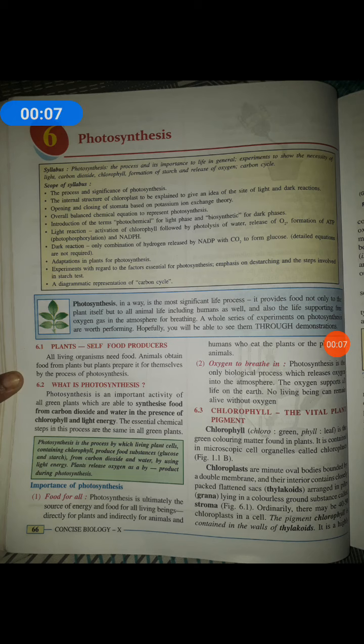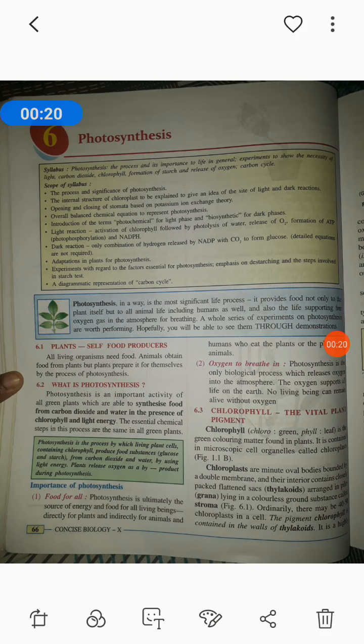So as we know, plants are autotrophs. Autotrophs means they can prepare their own food. Green plants are the only living beings which can prepare their own food using inorganic substances like carbon dioxide and water vapor.